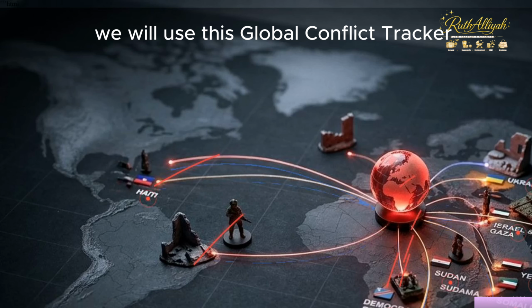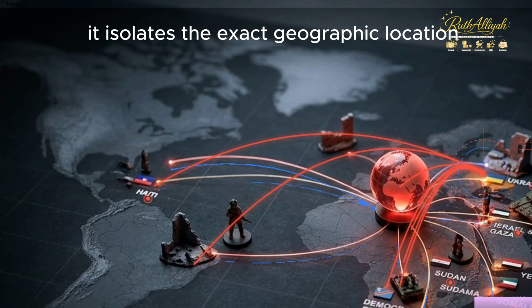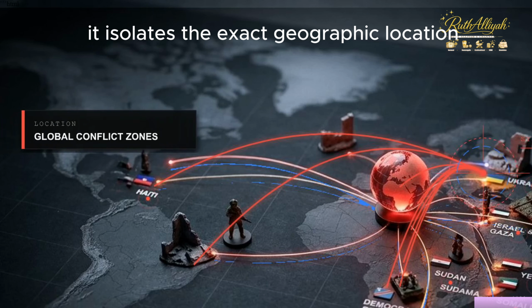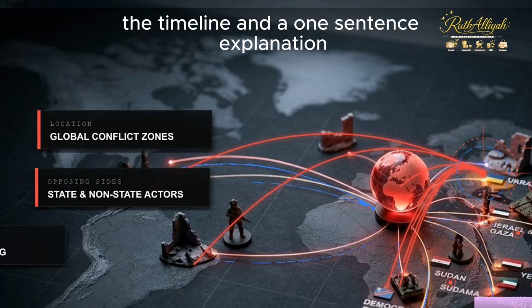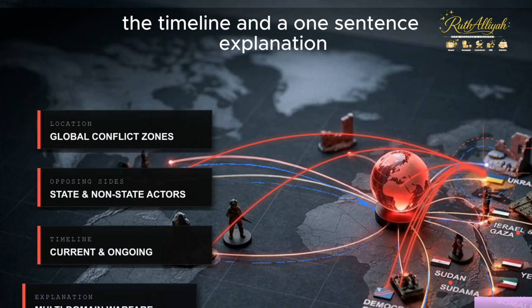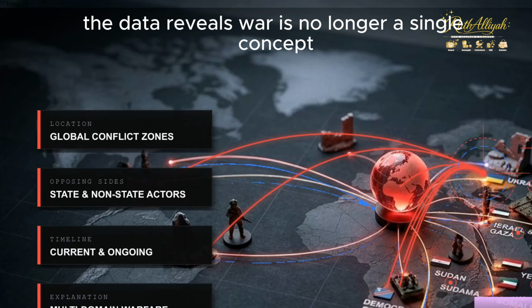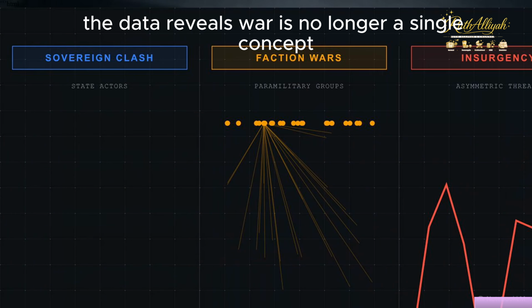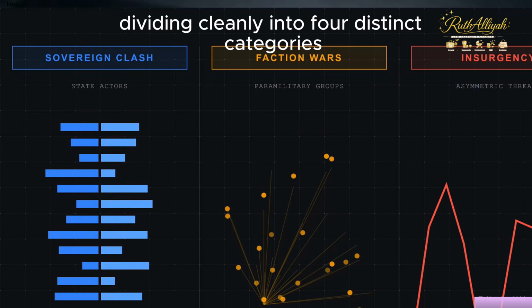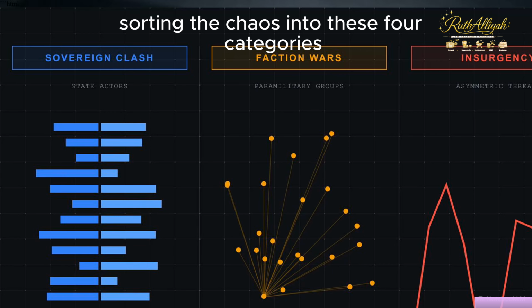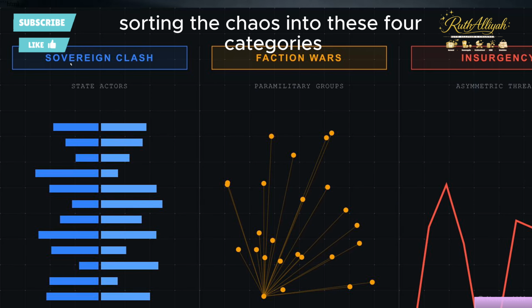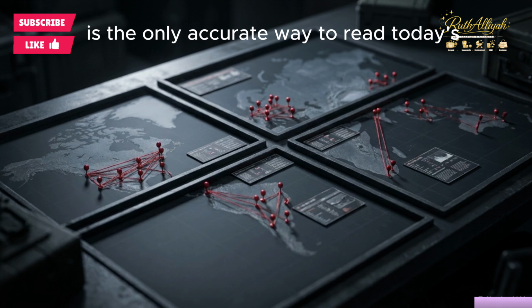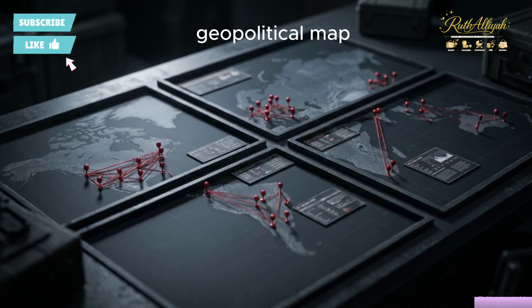We will use this global conflict tracker. It isolates the exact geographic location, the opposing sides, the timeline, and a one-sentence explanation. The data reveals war is no longer a single concept, dividing cleanly into four distinct categories. Sorting the chaos into these four categories is the only accurate way to read today's geopolitical map.